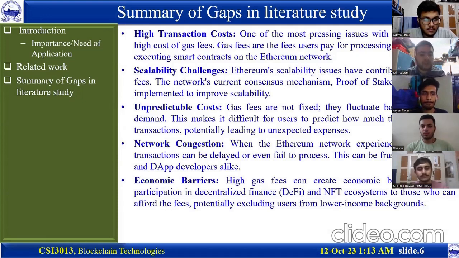There are also unpredictable costs. Gas fees are not fixed, they fluctuate based on the network's demand. This makes it difficult for users to predict how much they will pay for transactions, potentially leading to unexpected expenses. There's also the challenge of network congestion that we found in many of the papers. When the Ethereum network experiences high traffic, transactions can be delayed or sometimes even fail to process.